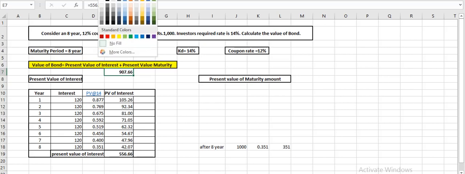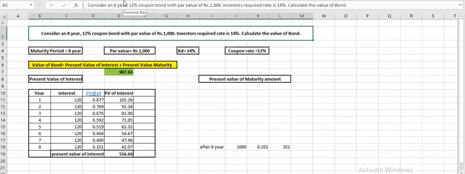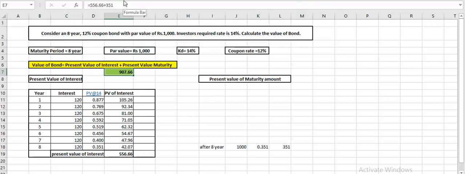And as I've already said before starting this sum, the investor will not be happy, and because of which they will not pay 1000, but they will be ready to pay less than 1000. The reason is they require more, the expected rate is more, and the company is paying only 12%.